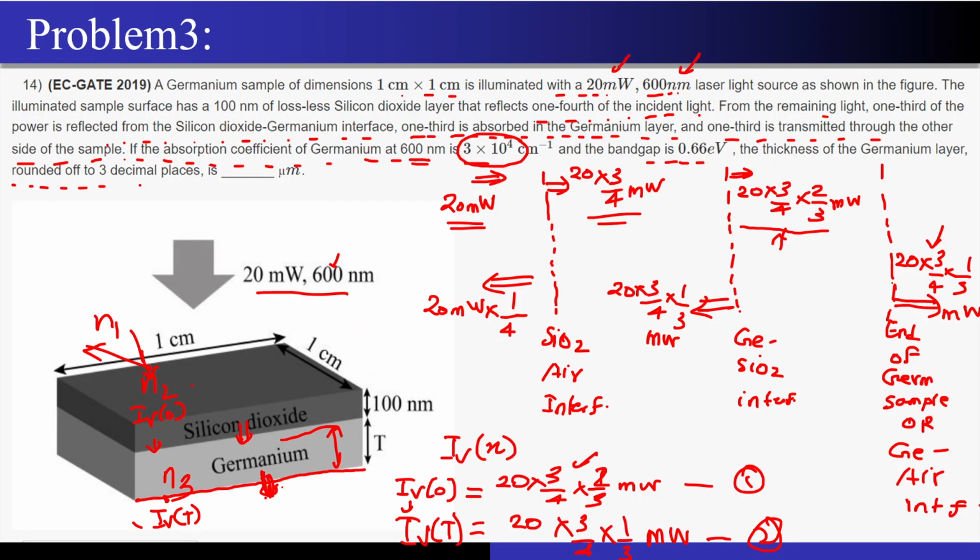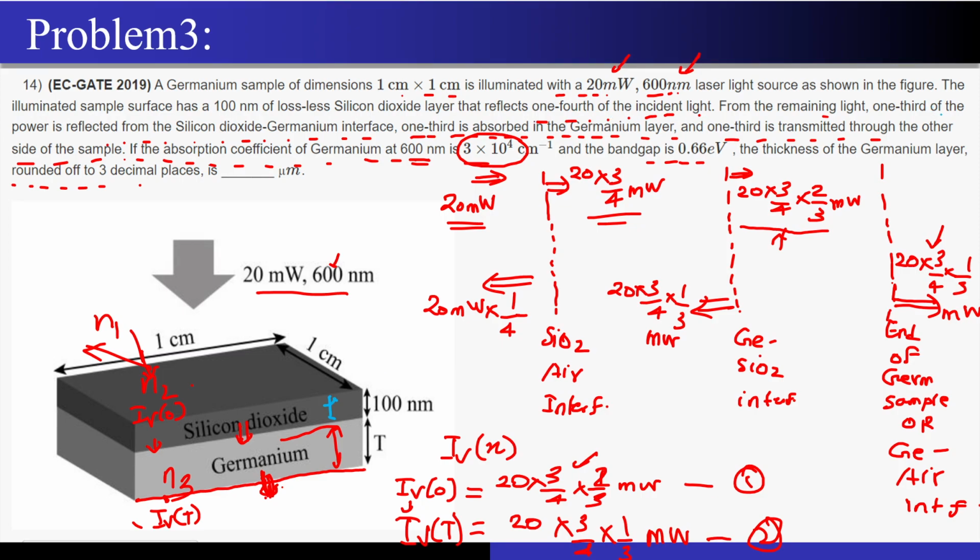Now let's move on to the next GATE question that came up. A germanium sample of dimensions 1 cm by 1 cm is illuminated with a 20 milliwatt, 600 nanometer laser light source, as shown in the figure. The illuminated sample surface has a 100 nanometer lossless silicon dioxide layer that reflects 1/4 of the incident light.